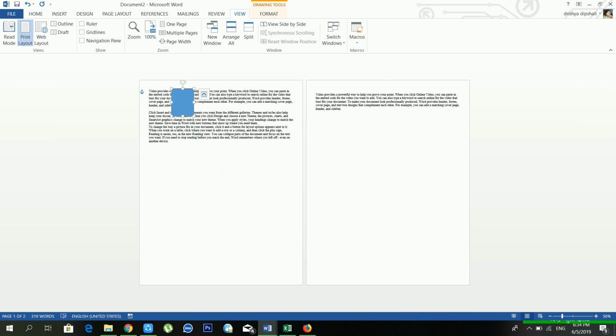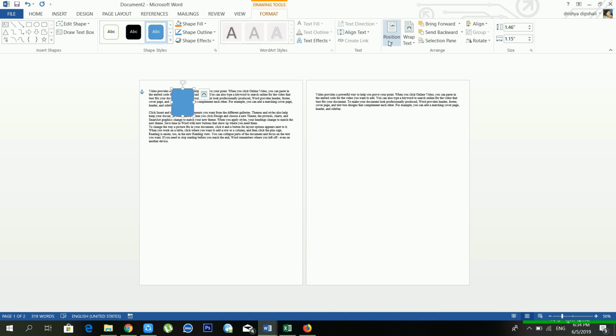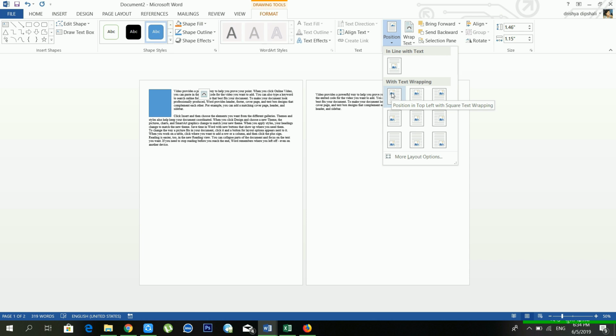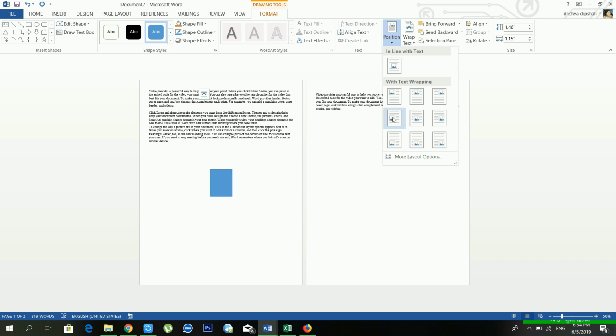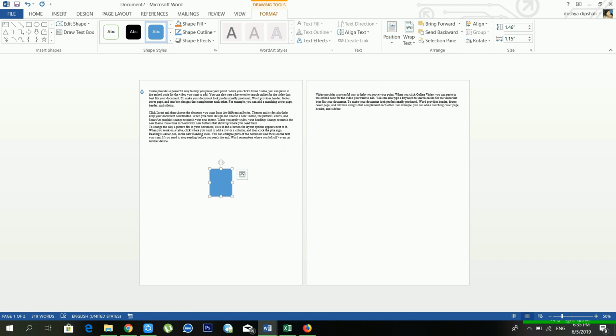Yeah, see, it is my page. And from the format, see, there is a position also available, and you can put your shape in the top left, top center, top right, in the center, right, left, bottom center, bottom right. So you can choose your right position from here.